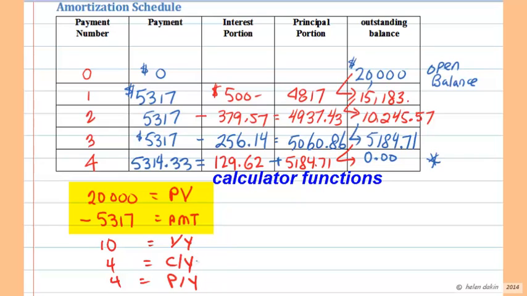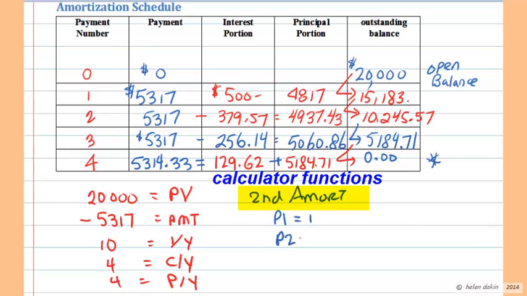And because it's compounded quarterly, we're going to go second function IY to key in 4 for the number of interest periods per year, and down arrow button, double check to make sure that the payments per year is also set to 4, and go second quit to get out of the interest functions. Now we're going to press the second amort function, and your calculator will then ask you what periods you wish to enter. So we're going to say P1 equal to 1 and P2 equal to 1.